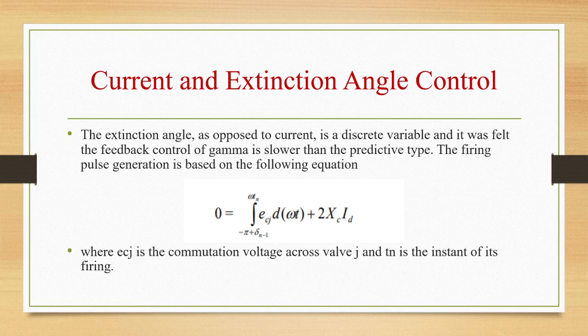In one of the predictive schemes proposed by Ingorani, the firing pulse generation is based on the following equation: 0 is equal to the integral from minus pi plus delta n minus 1 to omega tn of ECJ d(omega t), plus 2 XCID, where ECJ is the commutation voltage across valve J and Tn is the instant of its firing.